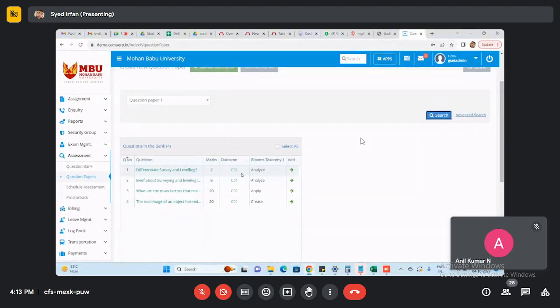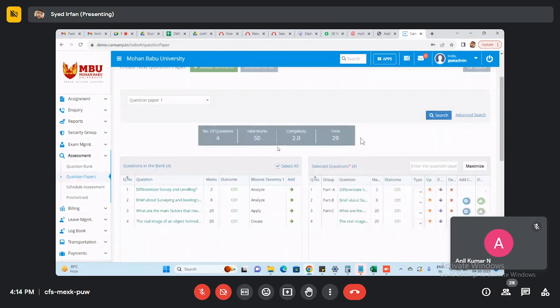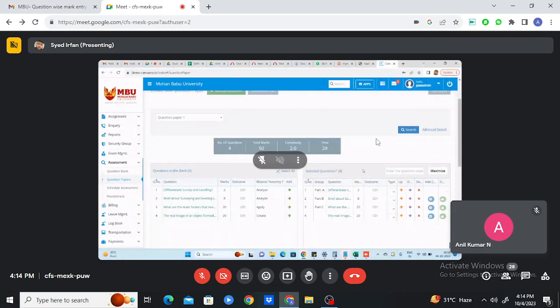For the setup I mentioned C81. For the C81 we are going to conduct for 50 marks. Based on that, I created the questions for 50 marks only. Once we complete these things, we need to move the questions one by one, or else the entire question paper can also be taken from the question bank. Like this we need to move.